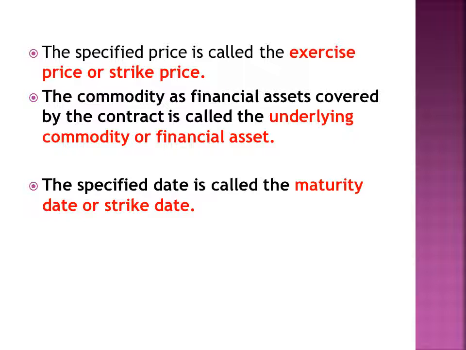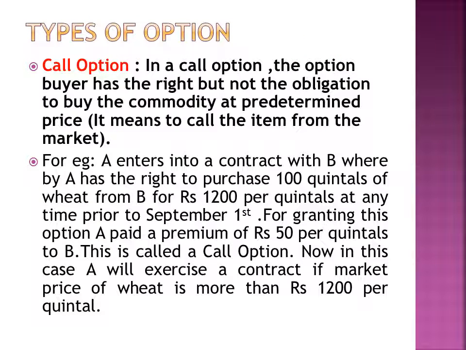The specified price is called the exercise price or strike price. The commodity or financial asset covered by the contract is called the underlying commodity or financial asset. The specified date is called the maturity date or strike date. Now, types of option. There are two types of options, call option and put option.